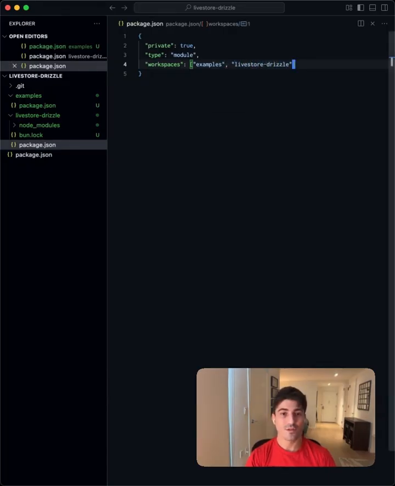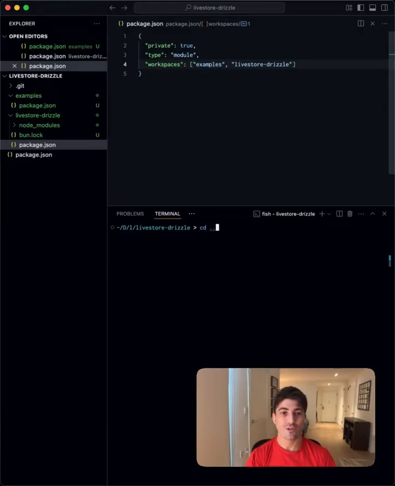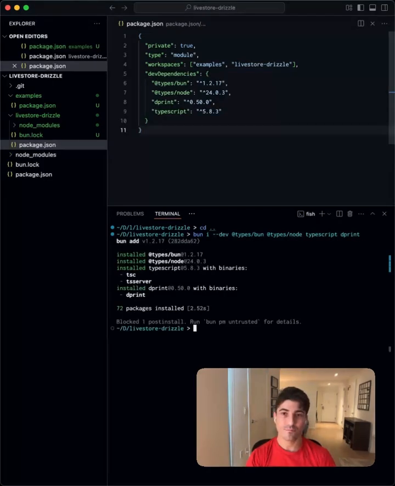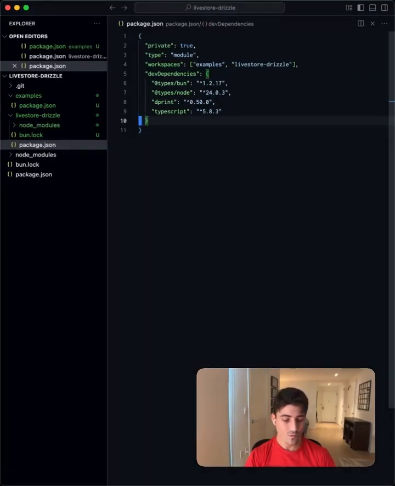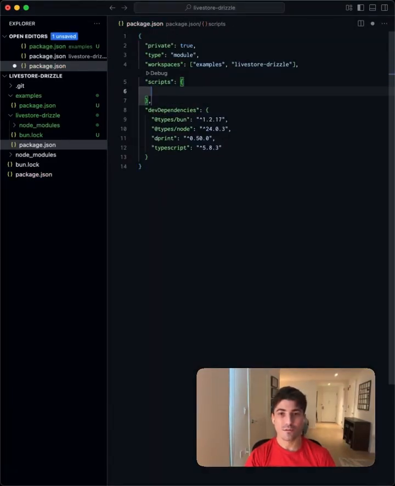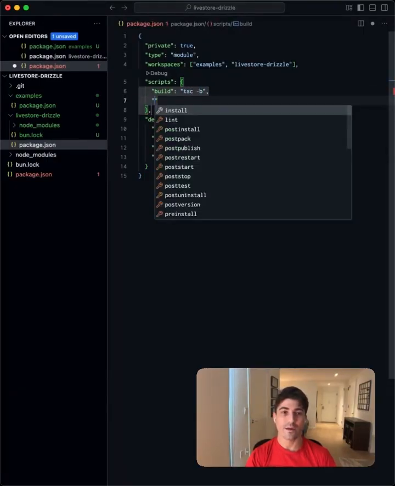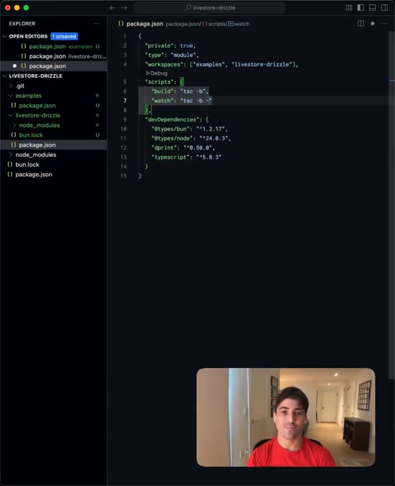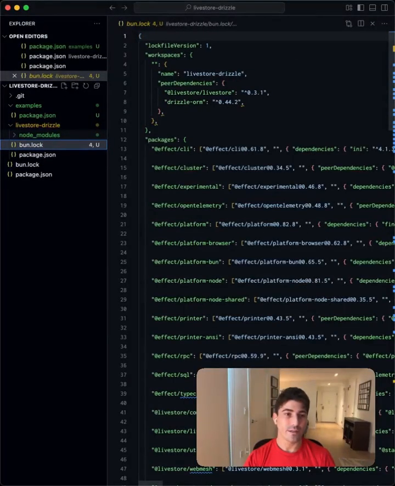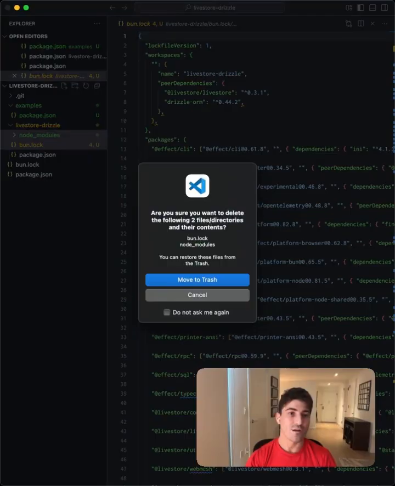Let's open our console, go back to the root directory, and install a few dev dependencies. Types bun, types node, TypeScript, and dprint for formatting. We'll then create a few scripts, build, tsc -b, and watch, which is the same thing, but with the w flag. Let's go ahead and delete the bun.lock and node_modules from this child package.